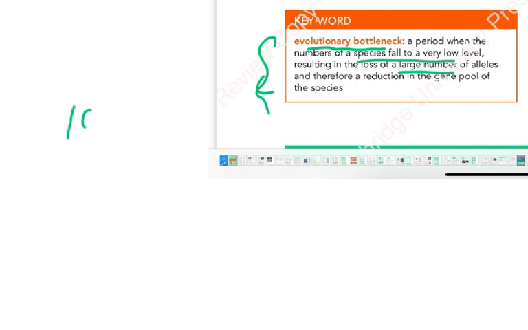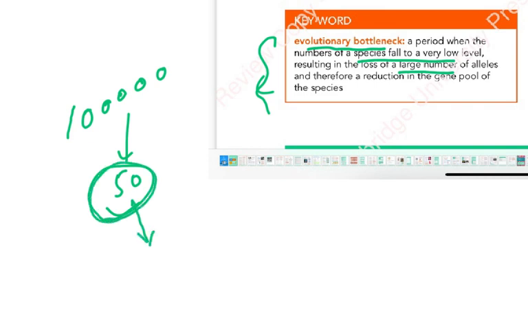So again, from say 100,000, now we are left with only 50. And of course, these 50 have only a couple of alleles. They don't have all the alleles which are present in the 100,000 animals. Therefore, there is a reduction in the gene pool of the species. So now these 50 do not contain all the alleles, and this is called evolutionary bottleneck.